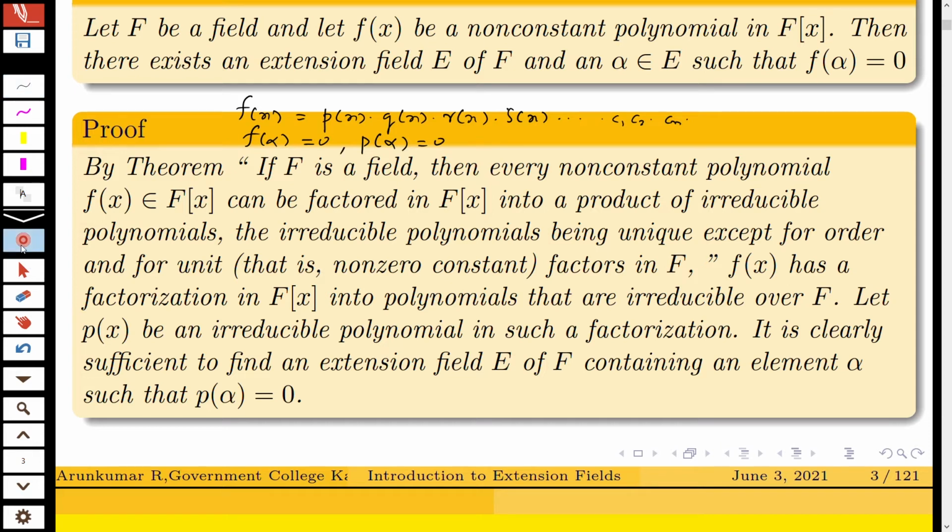It is clearly sufficient to find an extension field E of F containing an element alpha such that p(alpha) equal to 0. So our aim is to show that there exists an extension field E of F and an alpha belongs to E such that f(alpha) equal to 0. This alpha is in the extension field E. So first of all, we are going to construct an extension field E of F.